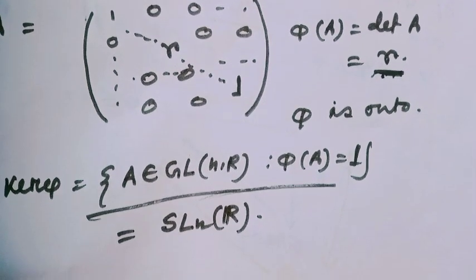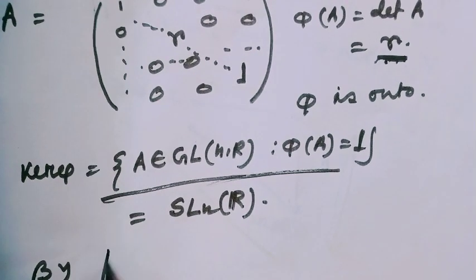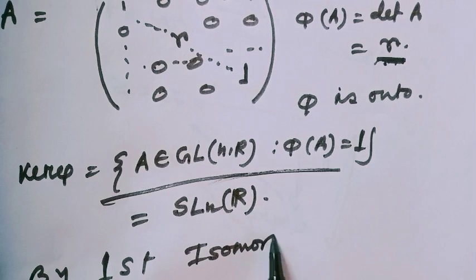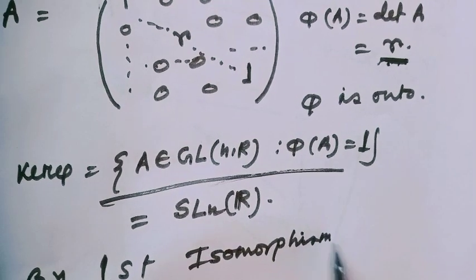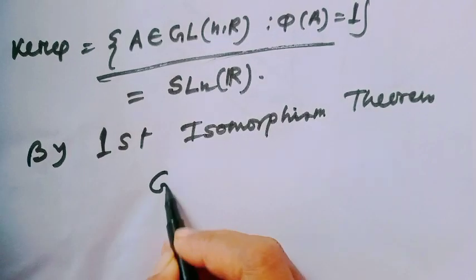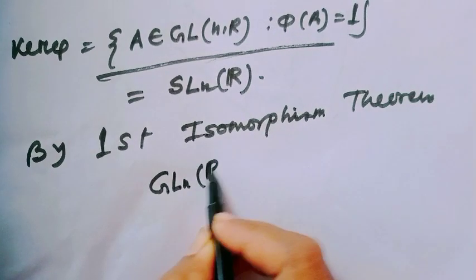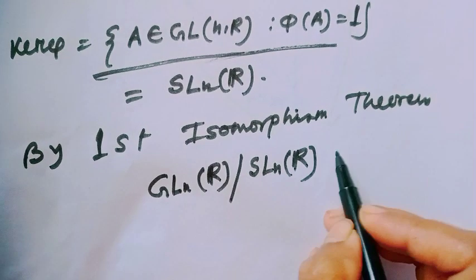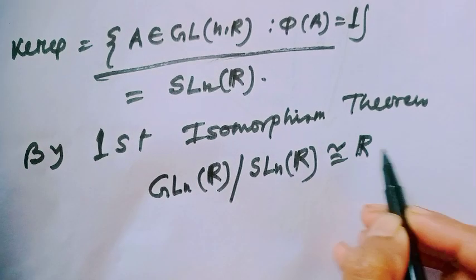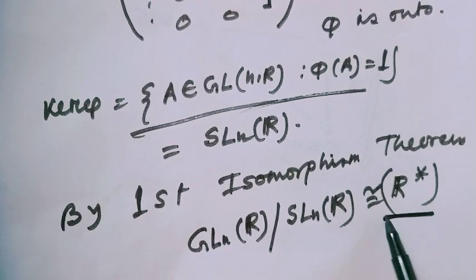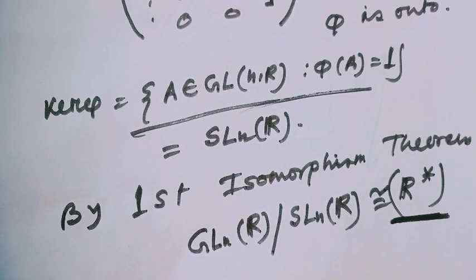Therefore, by the first isomorphism theorem, we can say GLn(R) modulo SLn(R) is isomorphic to the non-zero real numbers under multiplication. Our answer would be the non-zero real numbers under multiplication. Are you getting? Well.